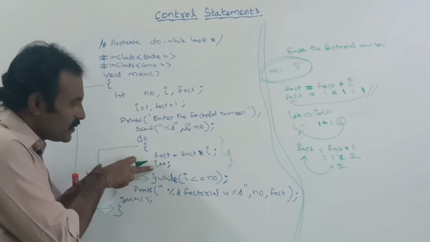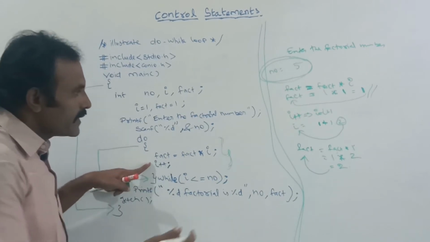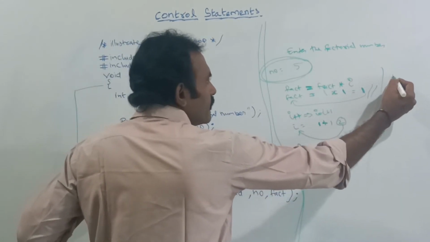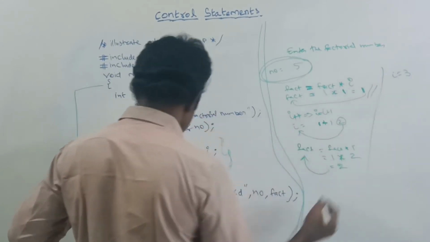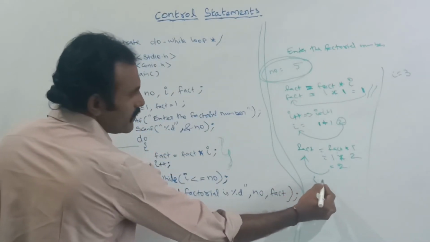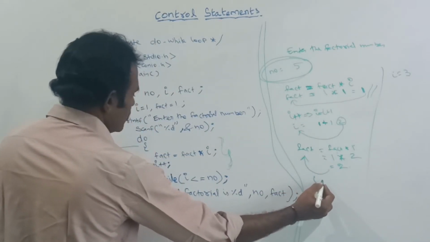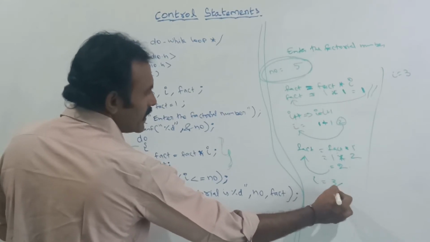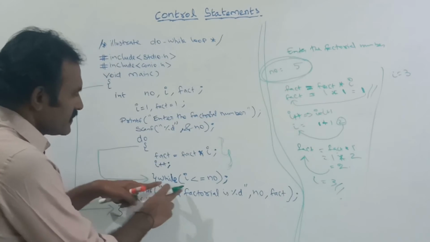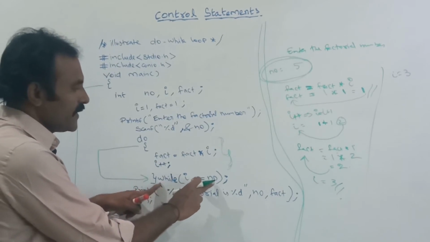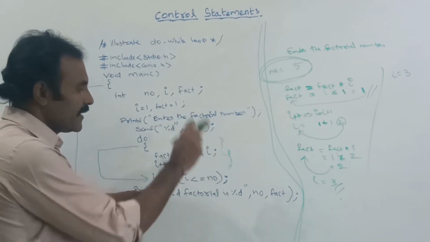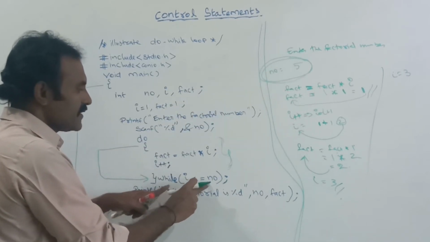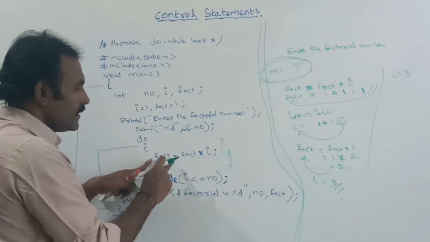After it comes to this step, I am incrementing the I value. Now I value is 3. I is equal to 3. In this step, after completing this, I value is equal to I plus plus, that is 2 plus 1, 3. Now it will check whether 3 is lesser than or equal to 5, because the NO value is 5, as I have already told you. Here we have denoted it as 5. Now 3 is lesser than 5, so again this loop will be repeated.